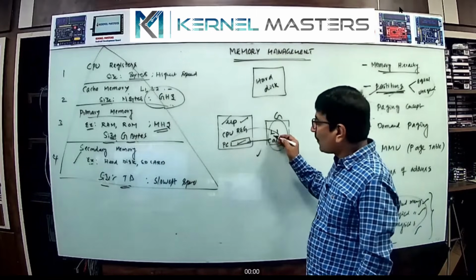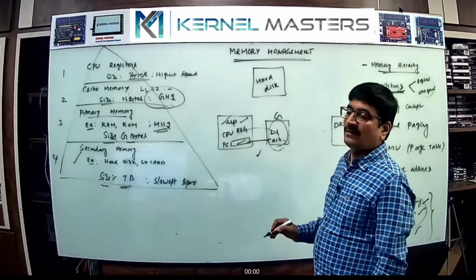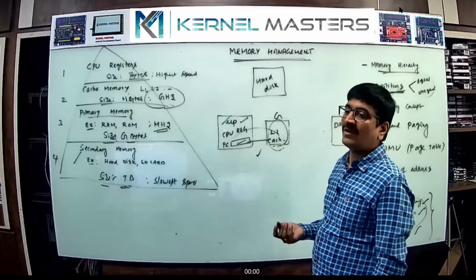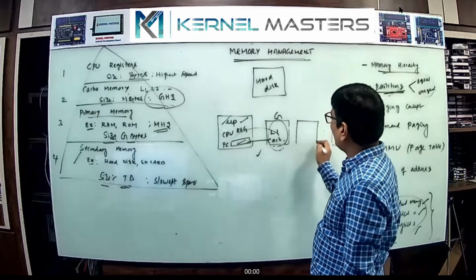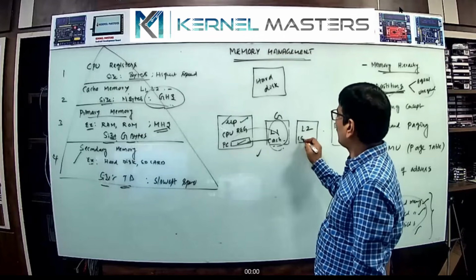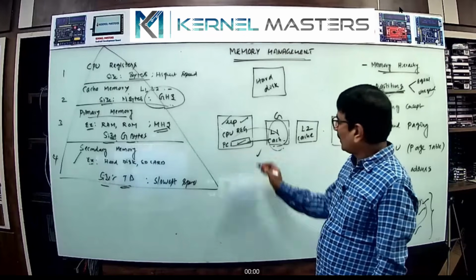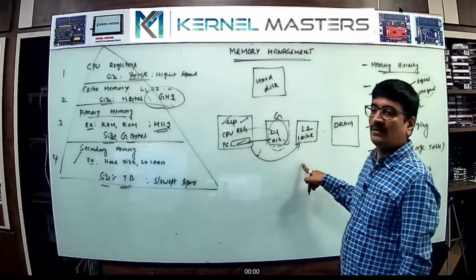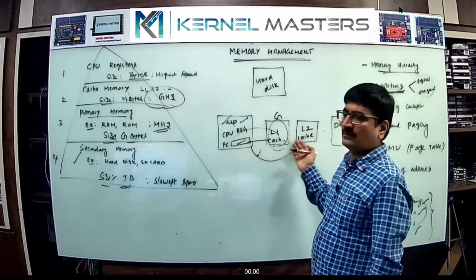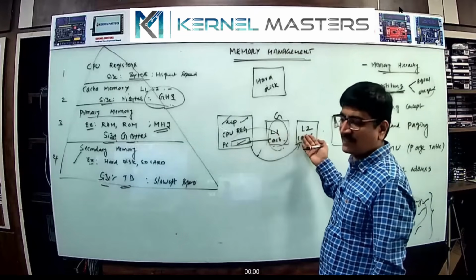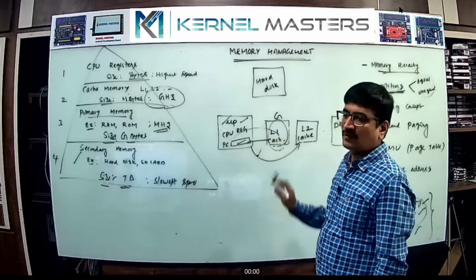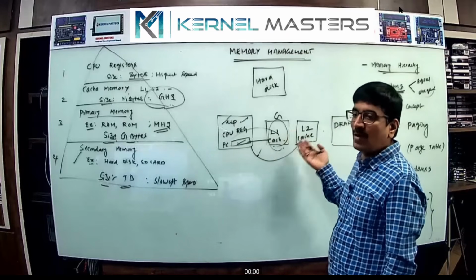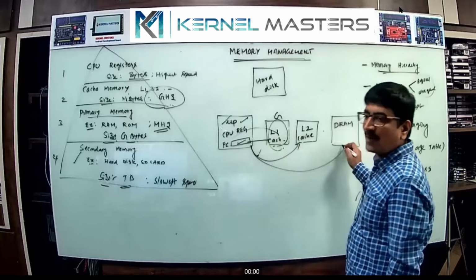In case your program is not available, the memory address is not available, because it is a small amount of memory, what happens? You look one more level, L2, the second level of the cache memory. If in the second level also the address is not available, because it is a small memory, 4 MB or 16 MB, very small, and the program is not available here or here, what happens? The next one is RAM only.